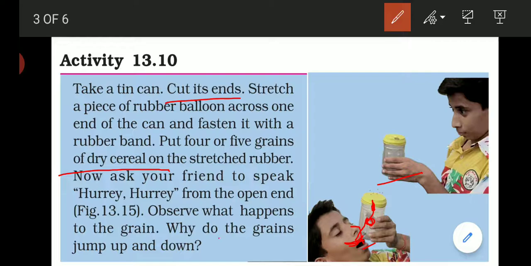You will see the grains move up and down. This is due to the vibration energy. So the vibration transferred from the sound energy that you make to the air inside the can, then to the membrane. In the same way, the eardrum also vibrates.